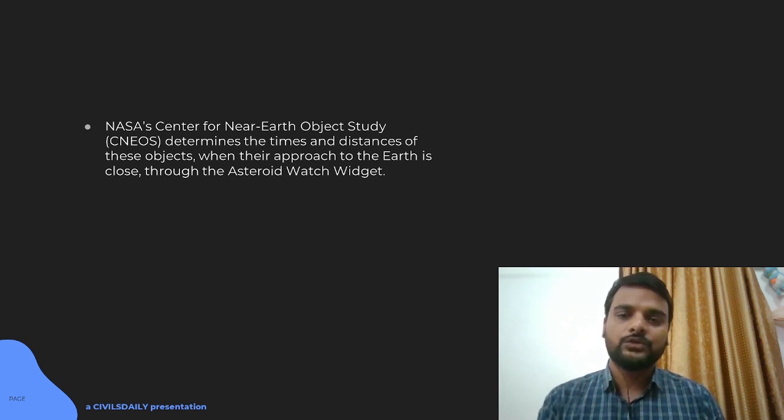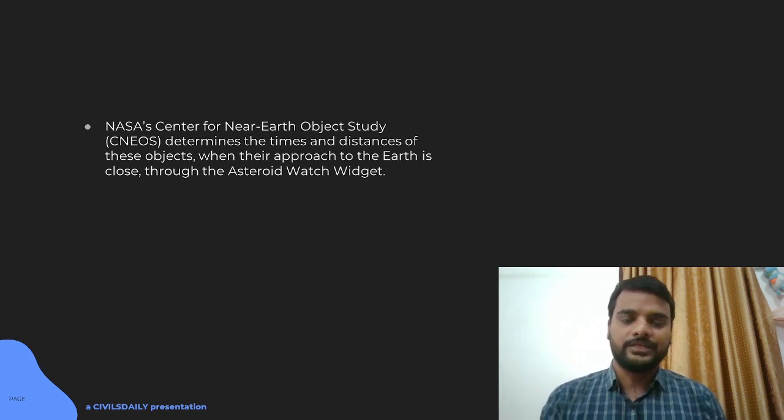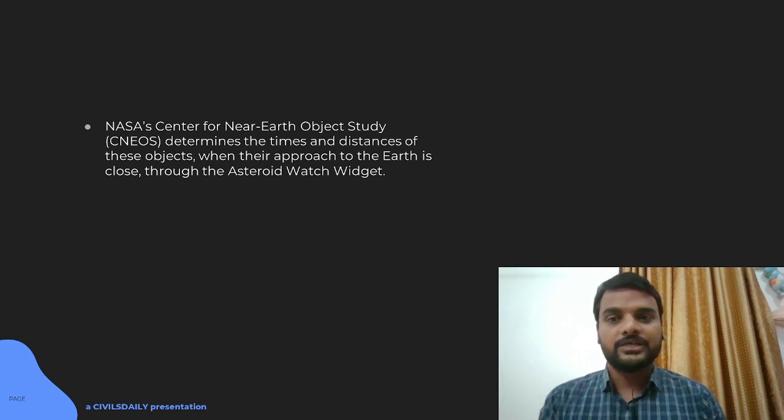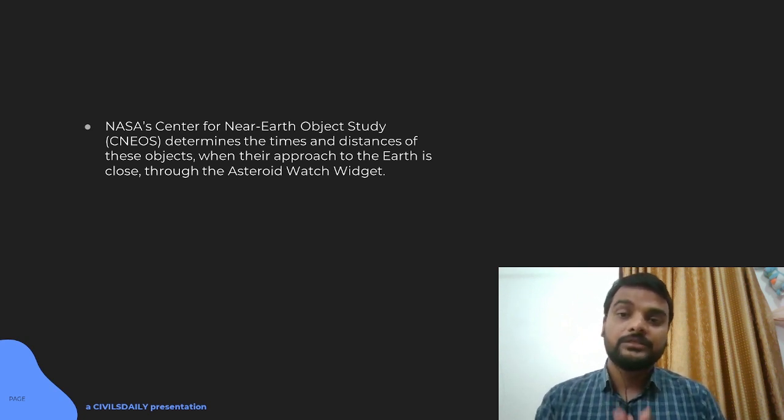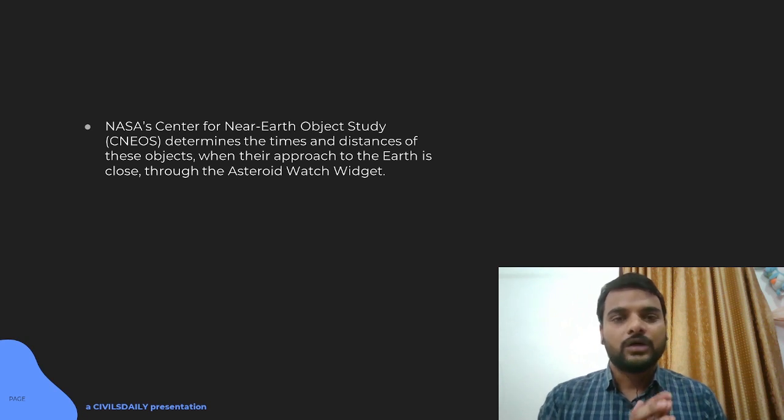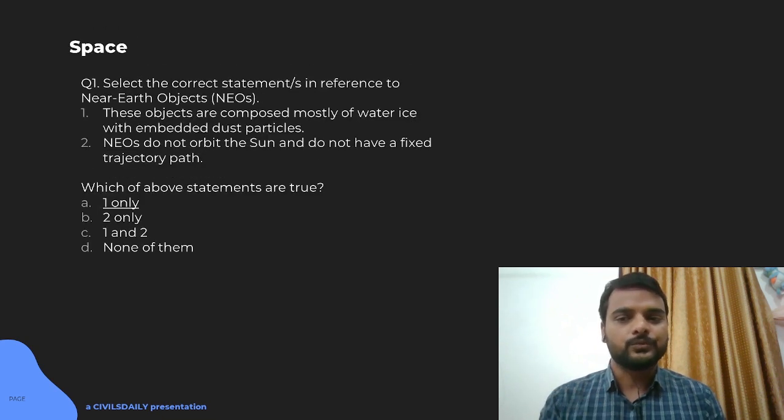And to study those kinds of near earth objects, NASA also has a Center for Near Earth Object Studies, that is CNEOS, and they have created an Asteroid Watch widget which basically studies those near earth objects. In advance they trace their path so that they will know, if they do come into the atmosphere, where on the surface of the earth they are going to hit, what the impact will be, and whether they will hurt the communication systems in India or in the world. So here only one of the statements will be true.